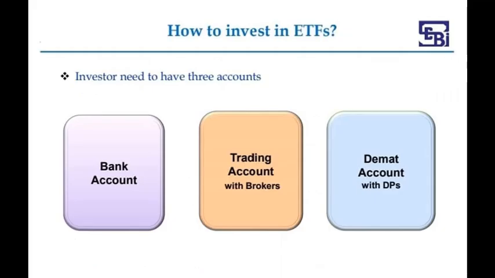How to invest in ETFs? To invest in ETFs, an investor needs to have 3 accounts. That is, a bank account, meaning a savings bank account in a nationalized bank, and a trading account with a broker like Angel Broking, Zerodha or SBI Securities, etc. Any one broker will be enough. And a demat account with a depository participant. Depository participants are CDSL and NSDL. If you have a stockbroker's account, they will have the account with the depository participant. So a demat account with any of the stockbrokers will serve the purpose to invest in ETFs.